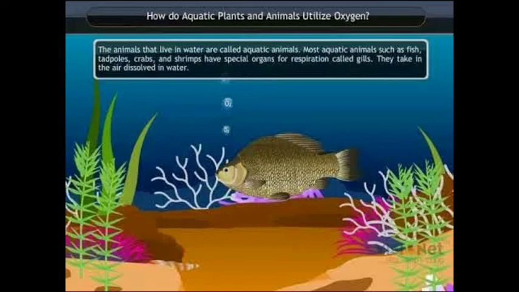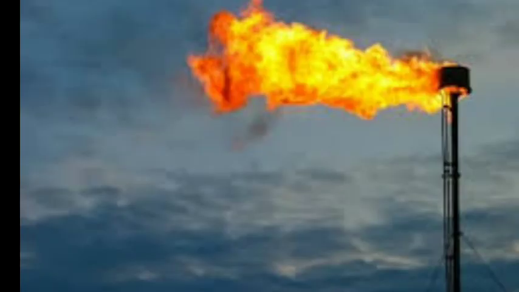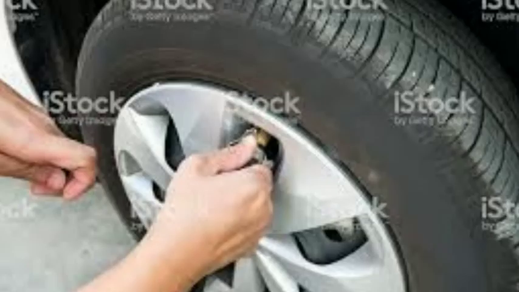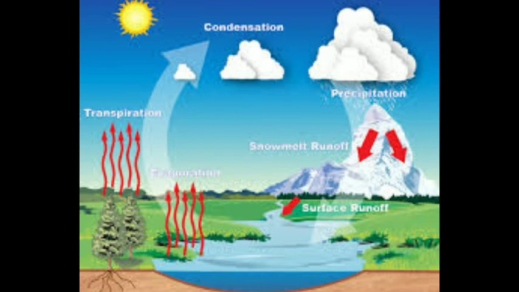Next, uses of air. First, air is used by plants and animals for breathing. So, first one, breathing. Second, it is used for burning fuels like wood, coal, kerosene, LPG, etc. Compressed air is used to fill tires of various kinds of vehicles. Air plays an important role in maintaining the water cycle.